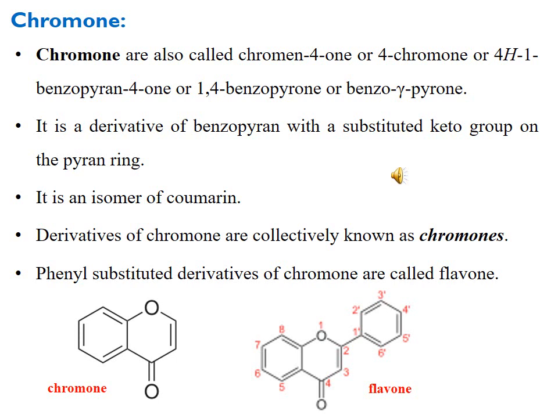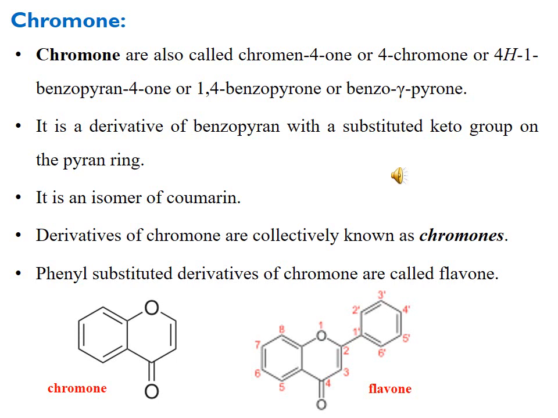It can also be termed an isomer of coumarin. In coumarin, the oxygen and the ketonic carbonyl are adjacent to each other, at the vicinal positions, number 1 and number 2.